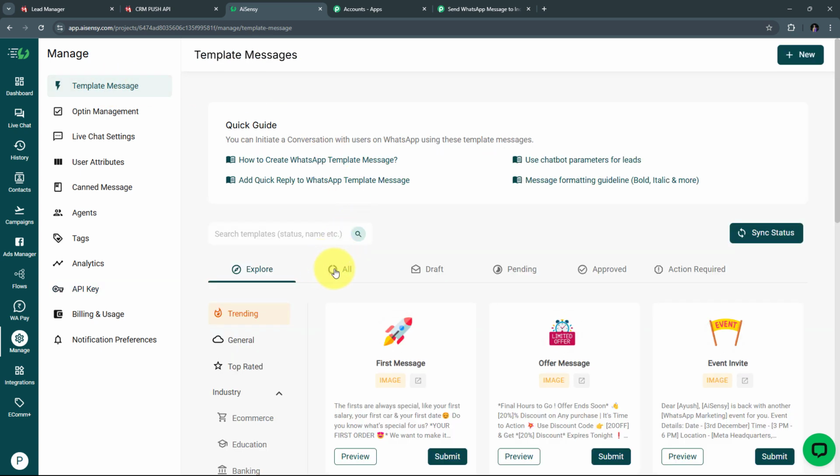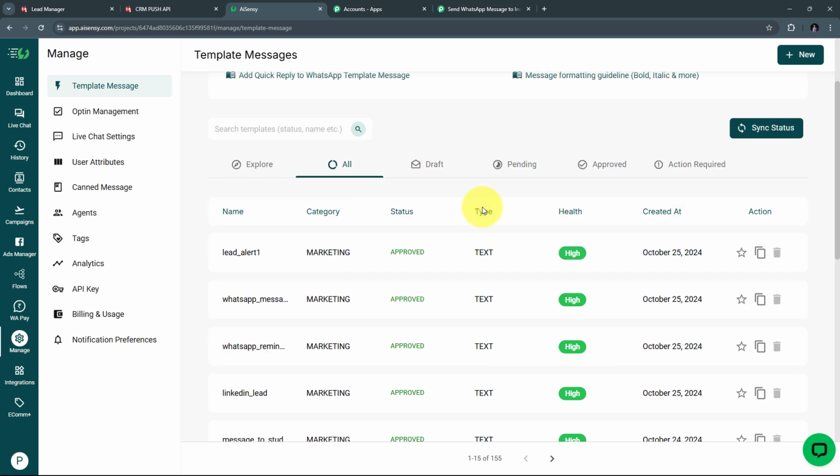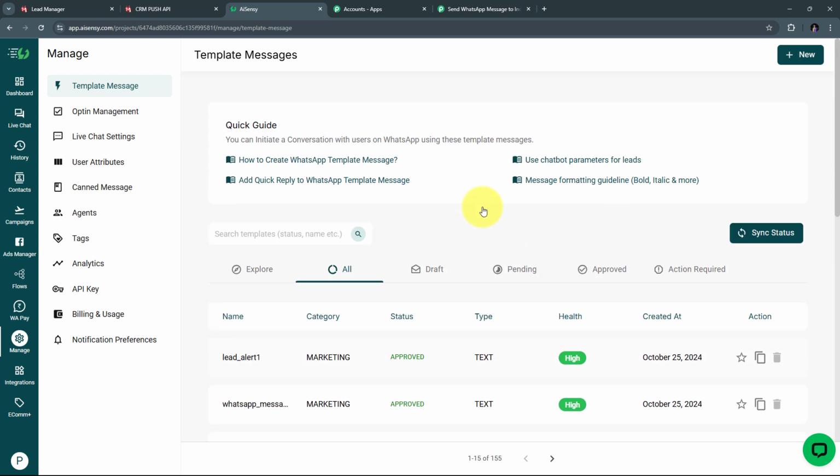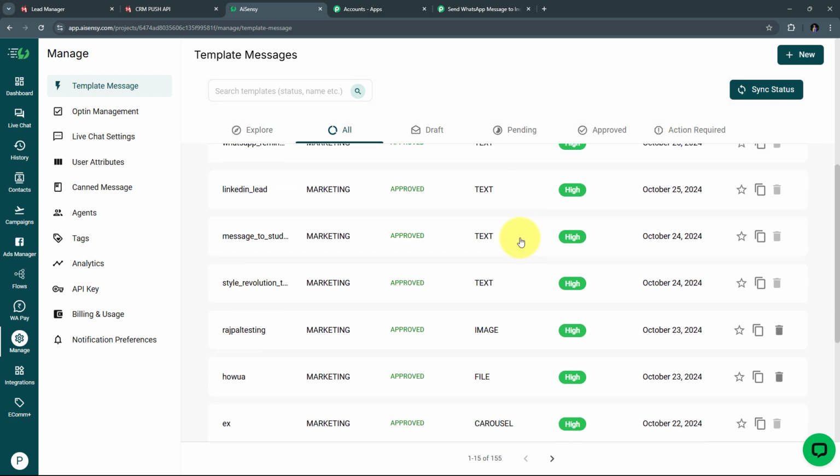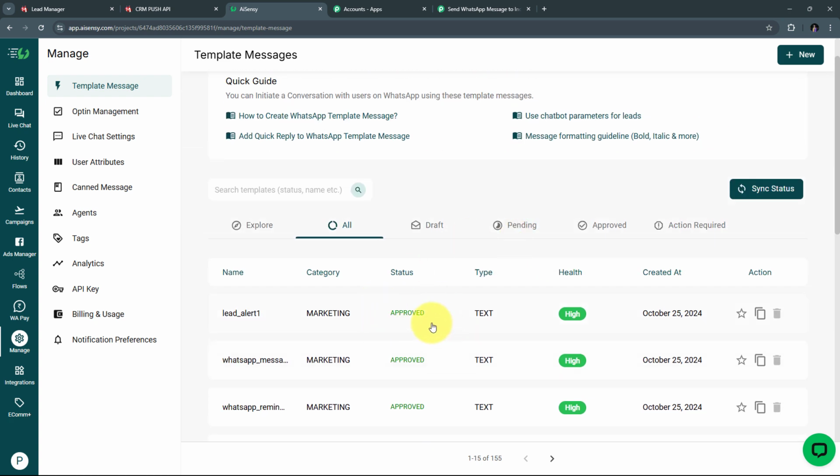Here I will go to all. In this you will see all the templates that you have in your AI Sensei account, or you can also create new template messages that you want to use. For creating a new template, you first click on this new button, follow all the instructions, and customize the message that you want to use for sending messages to your IndiaMART lead or inquiry. After customizing the message, you need to take the approval of the template by AI Sensei, and after approval, you will see your templates like this with the status of approved.